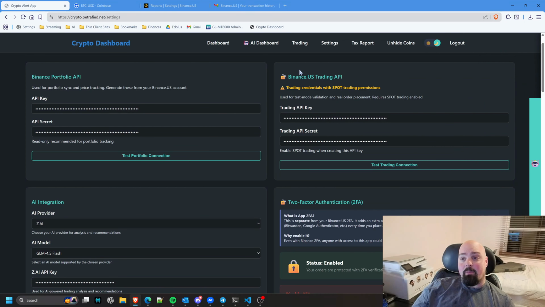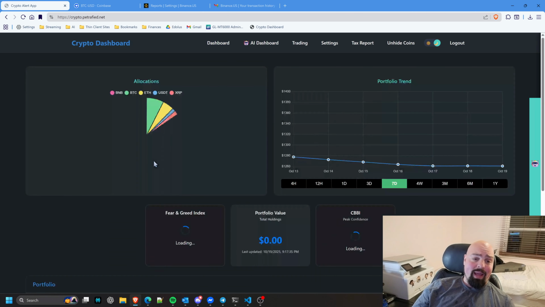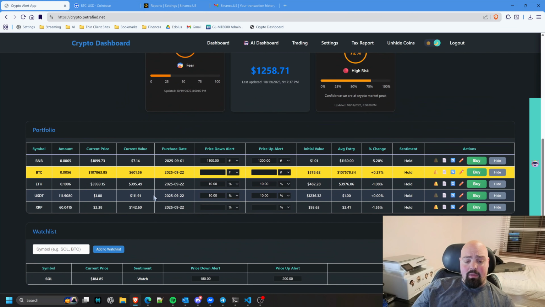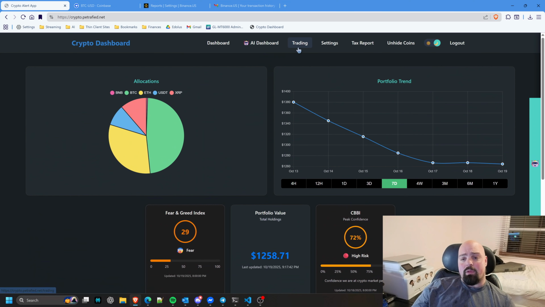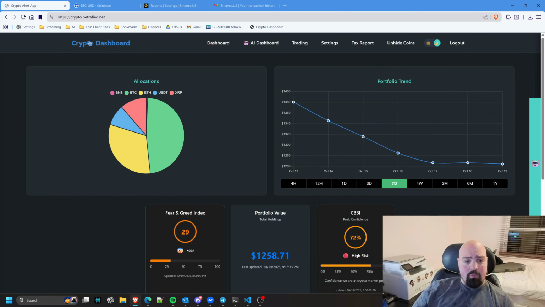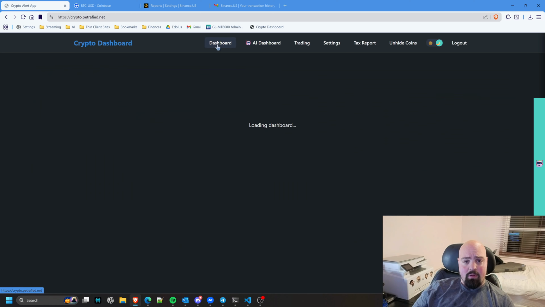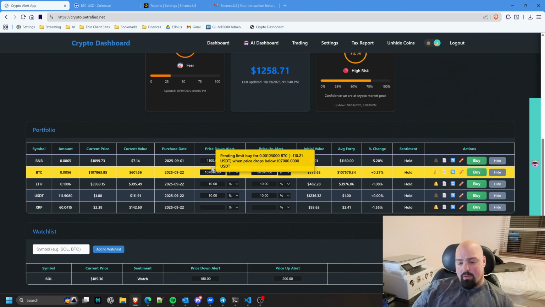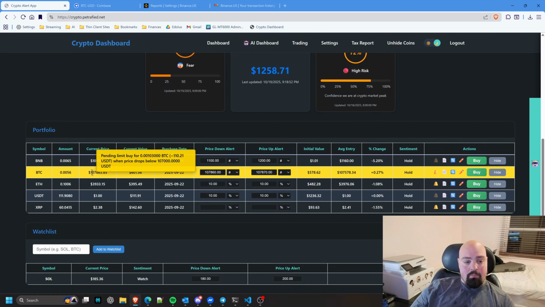And then, finally, last but not least, I would say the most powerful part of this app, besides the tracking and the alerts and stuff like that, I do thoroughly enjoy the ability to trade on my own personal platform here. So I just realized that this wasn't saved. I think I put the number in, but I forgot to hit enter, and it didn't save that. So let me just refresh here to make sure that that's there. Go back to the screen here. Okay, it's stuck. I just probably forgot to hit enter or something, but we're going to test the trading alerts again here. Price down or price up. So I just set it slightly below and slightly above the current price of Bitcoin.